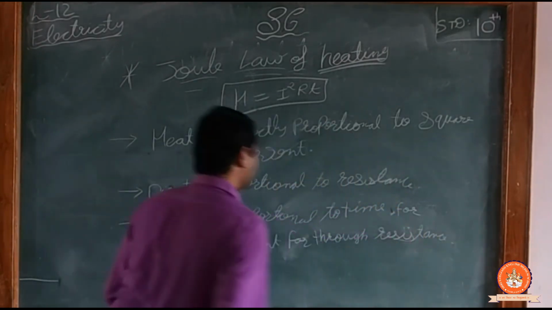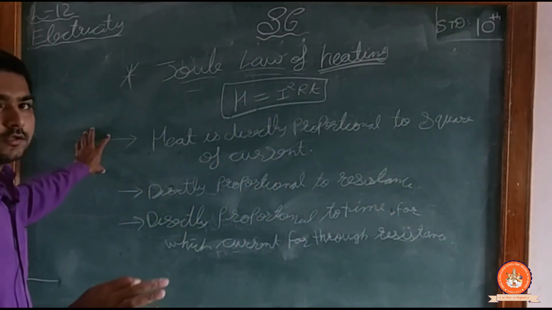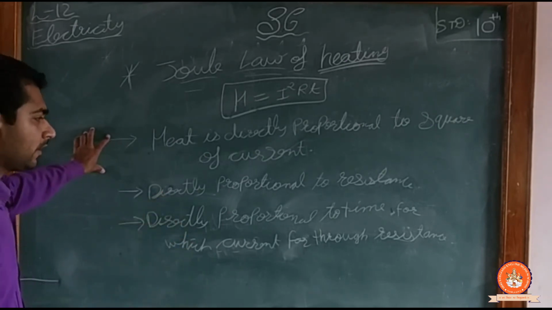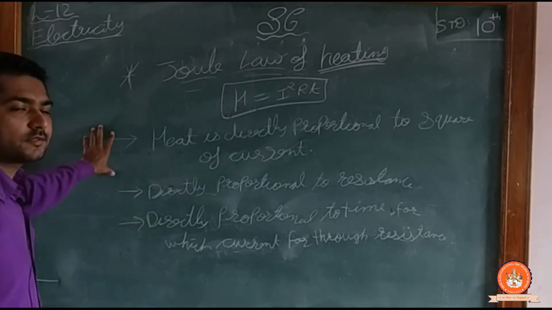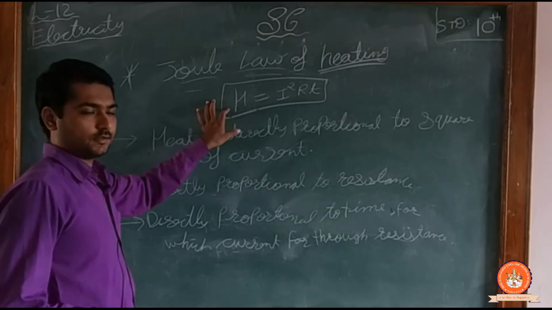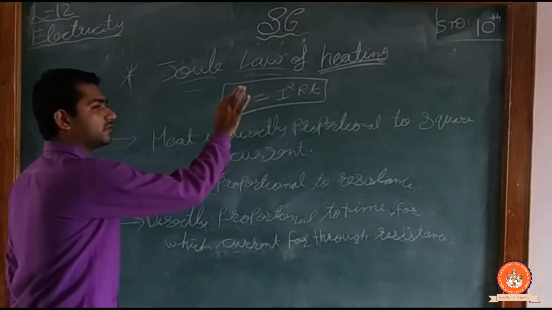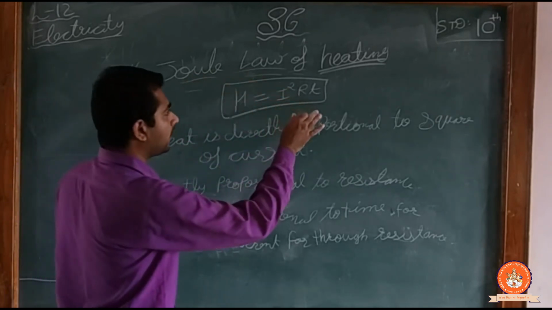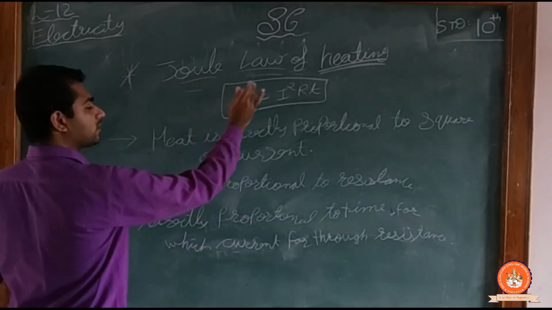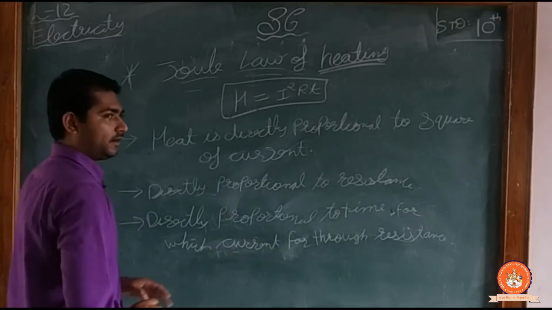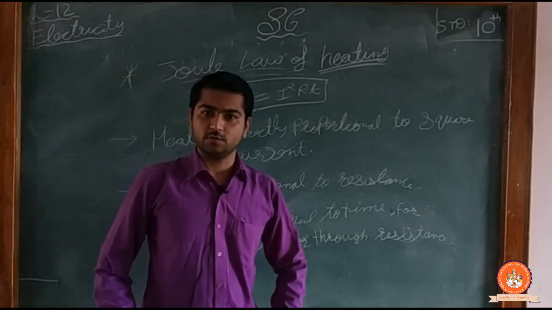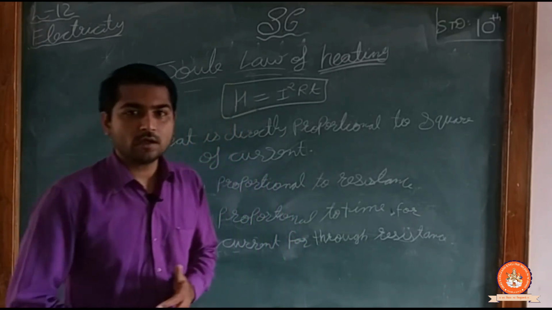Okay, this is nothing but the Joule law of heating. So if they ask for 2 marks, you can go through this equation. Write this equation first of all: H is equal to I square RT. This is nothing but the Joule law of heating. You write this and you will get 2 marks directly in your exam. Now coming on to the next point.